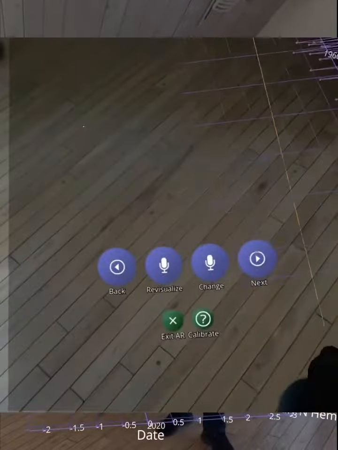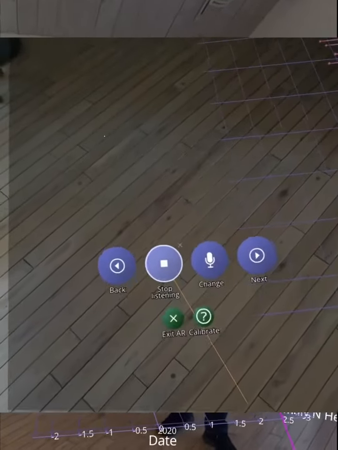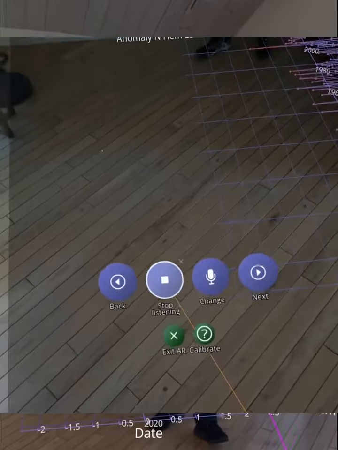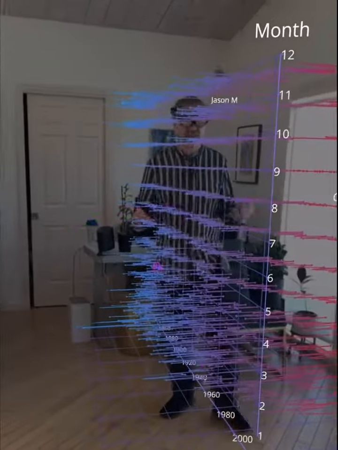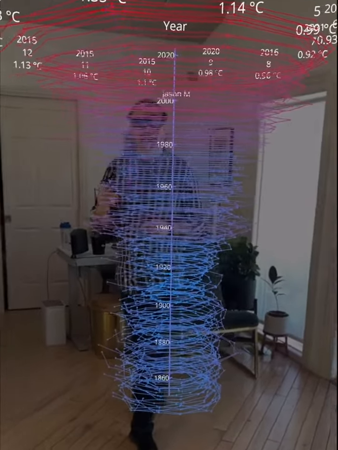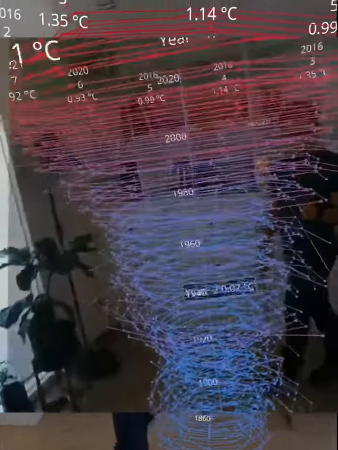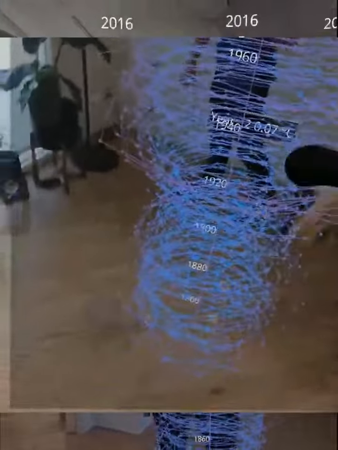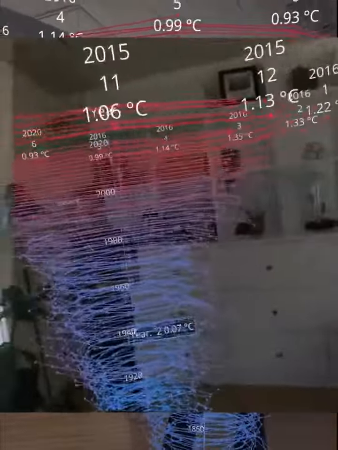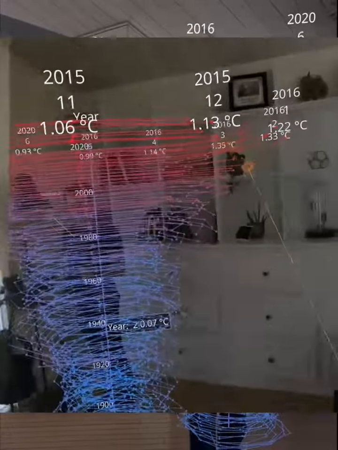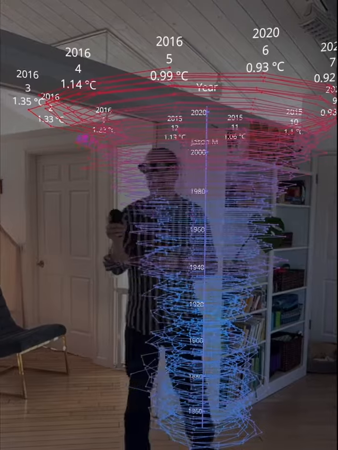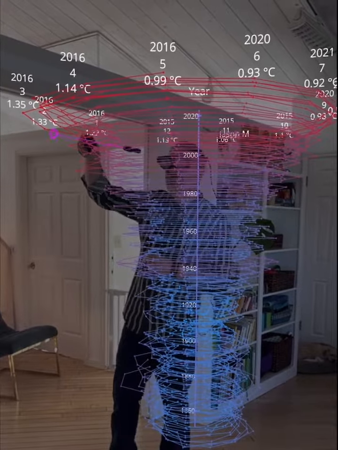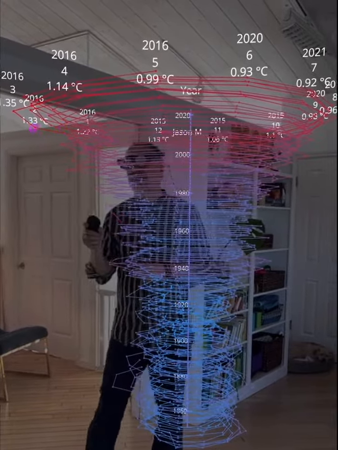Let's spin this around a little bit. Put this on a 3D radar chart. We're going to ask ChatGPT to spin our data and give us a new visualization of it. And look at that. This, we call it a 3D radar chart. Again, we're looking at time going down the center. Around the surface is each month, starting from January 1 all the way to December. And the farther the dot is from the center, the warmer it is.